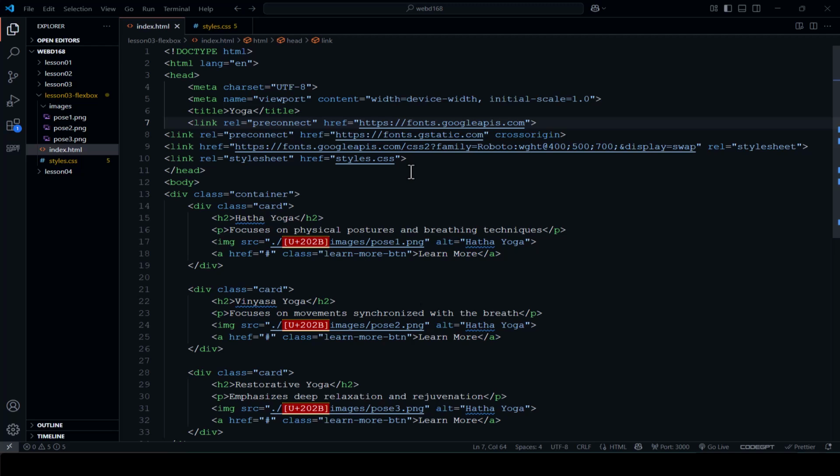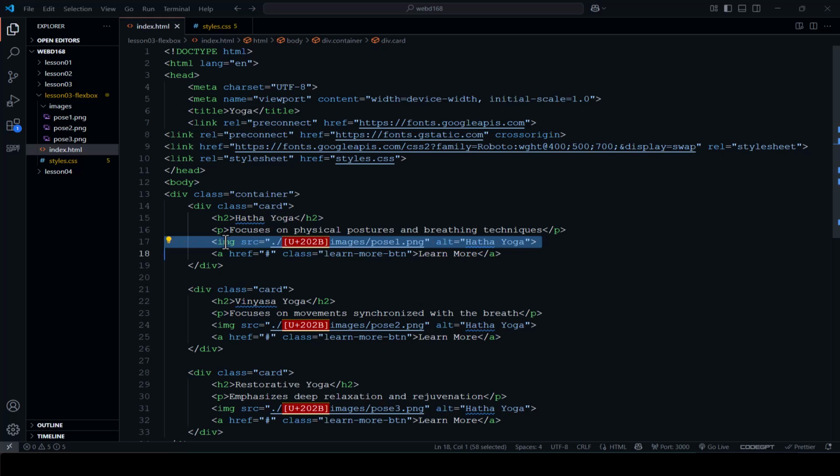In this video tutorial, we're going to update the yoga card layout from Lesson 3 using Flexbox. If you would like to pause the video and try this on your own, feel free to do so. You can check your results against mine when you're done. Let's get started. I have open the index.html file, and I modified the card layout structure by inserting an image